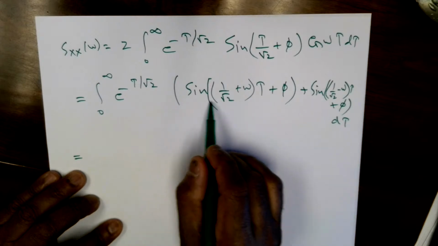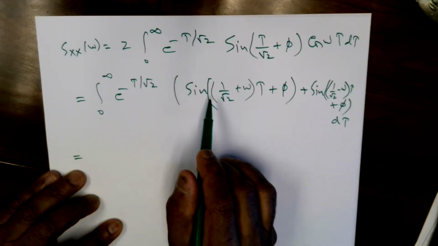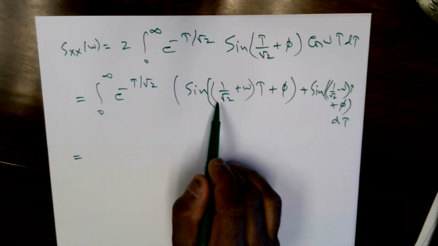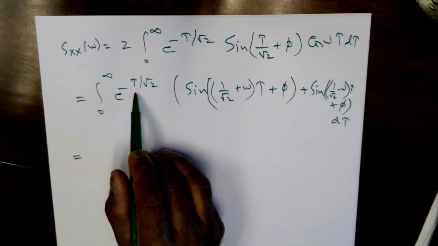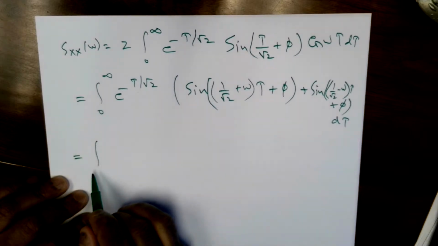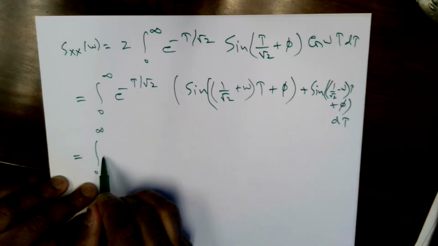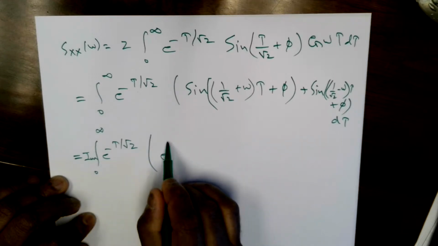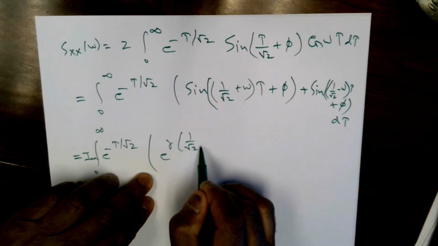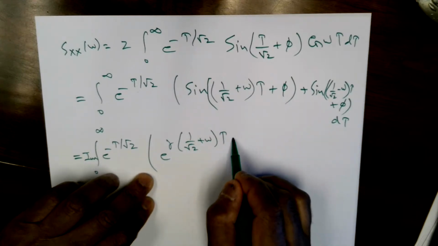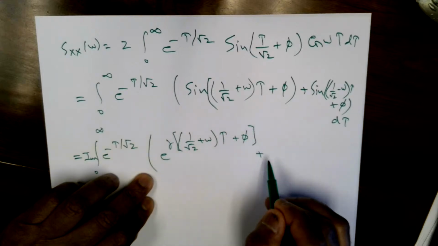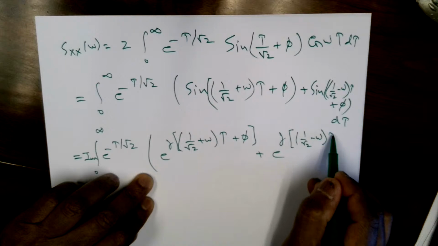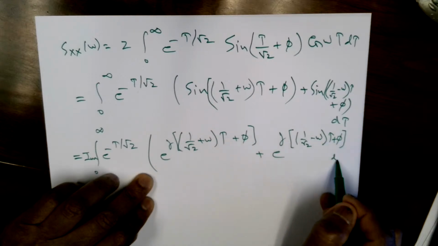This is obviously the imaginary part of, writing it one at a time, the integral from 0 to infinity of e raised to minus tau over square root of 2, times the imaginary part of e to the power j, (1 over square root of 2 plus omega) tau plus phi, plus e to the power j, (1 over square root of 2 minus omega) tau plus phi, whole thing multiplied by d tau.